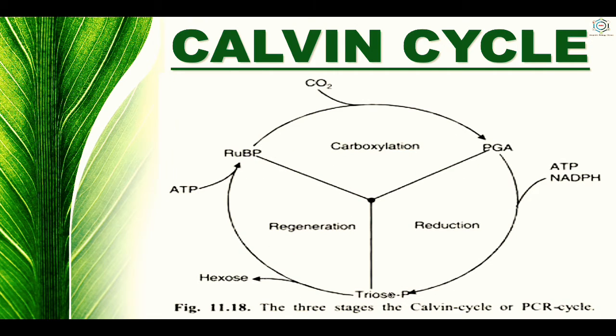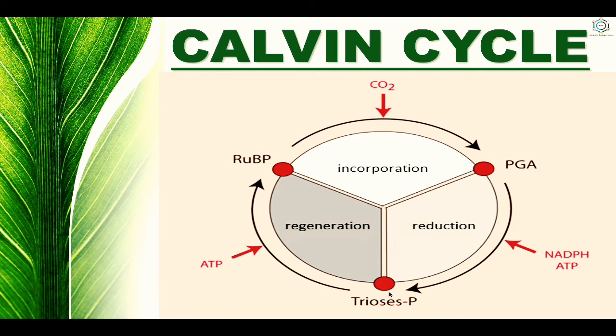Now, after this, the Calvin cycle. So, what is the Calvin cycle or C3 cycle? The Calvin cycle can be studied by splitting the complete cycle into 3 phases: the first one is the carboxylation phase, the second is the reduction phase, and the last one is the regeneration phase. Here you can see the 3 stages of the Calvin cycle: carboxylation, reduction and regeneration. So in the first part, incorporation occurs, then reduction, and then regeneration.